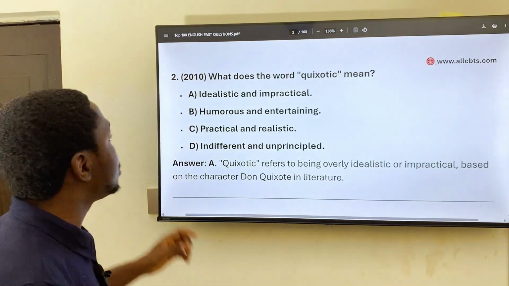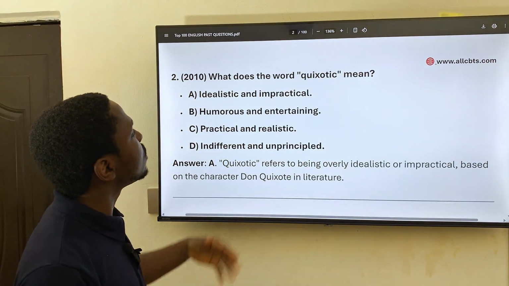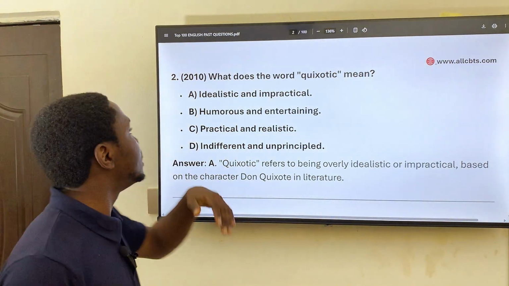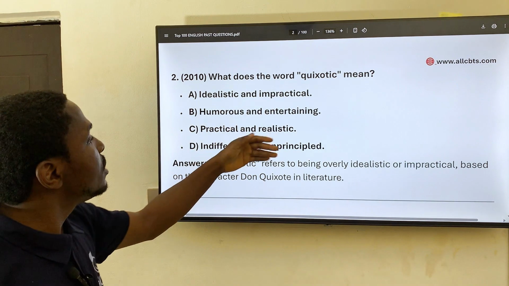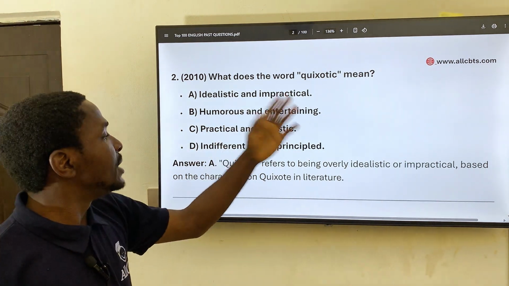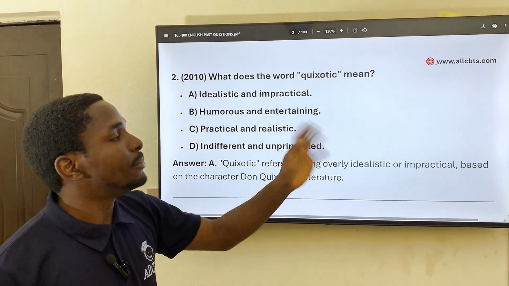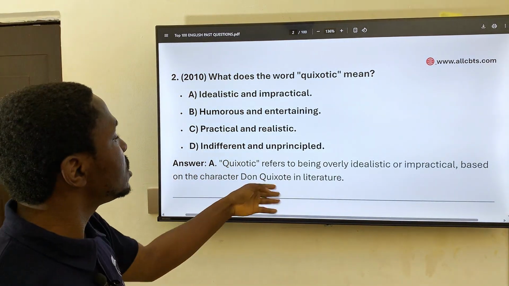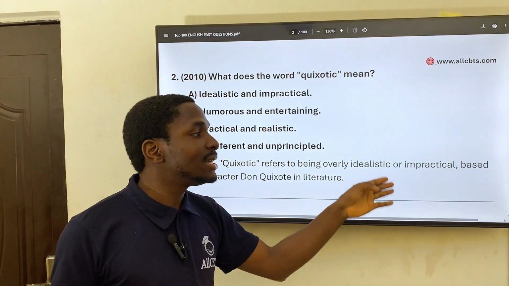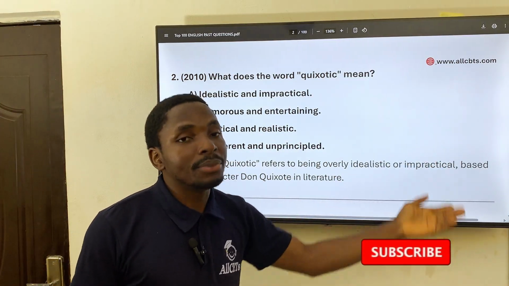Okay, question 2, taken from year 2010. What does the word quixotic mean? We have A, idealistic and impractical. B, humorous and entertaining. C, practical and realistic. D, indifferent and unprincipled. Now, if you look at the little explanation I have here, it says quixotic refers to being overly idealistic or impractical.